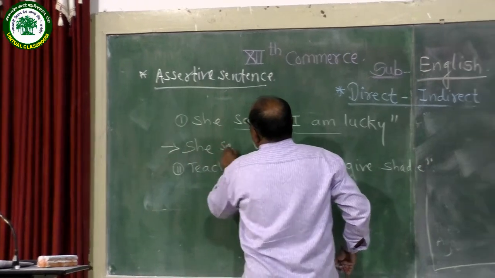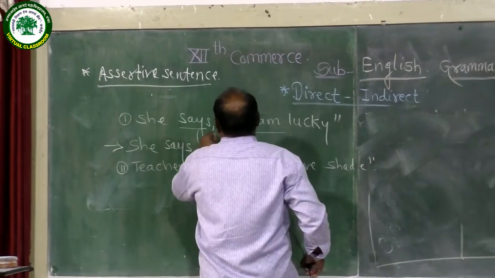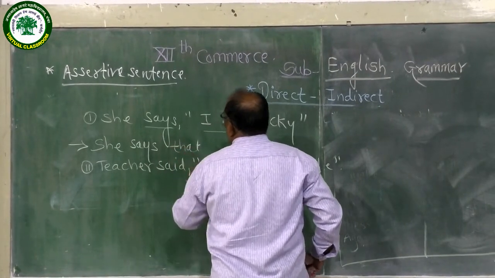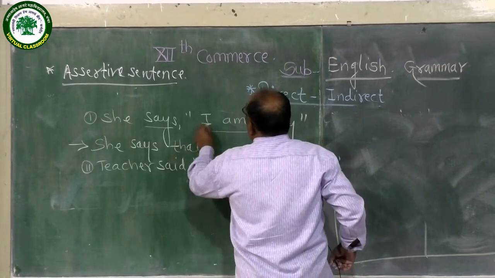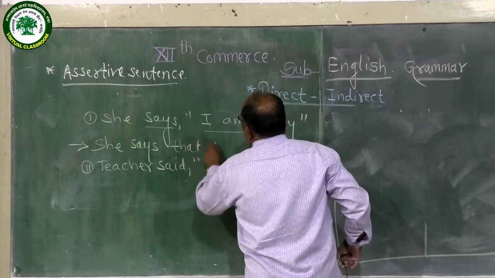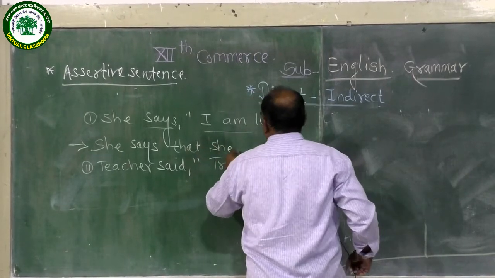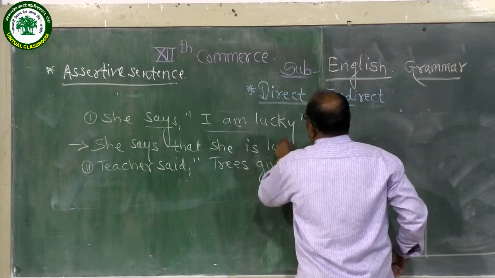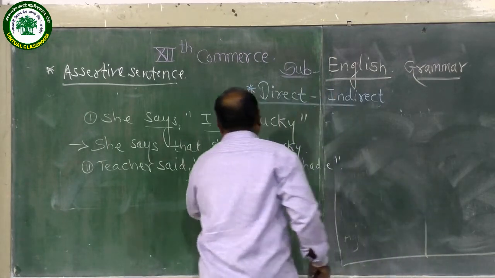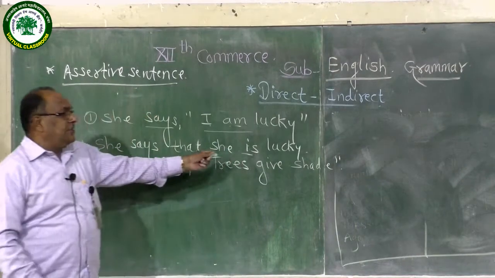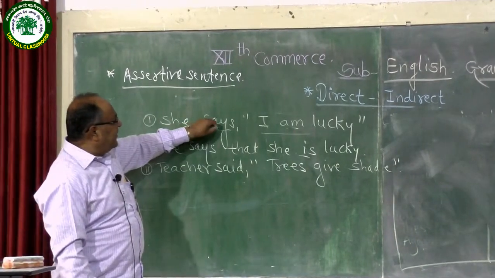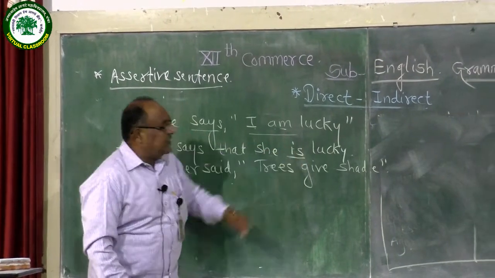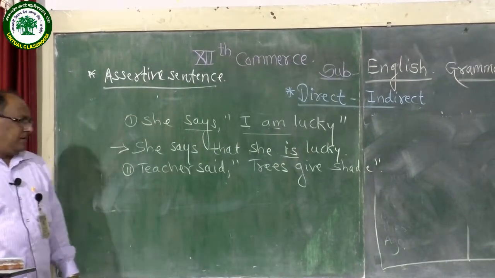She says, remove the inverted comma and comma, use connective that, pronoun changes, I related to the speaker, lady, she is lucky. Here tense changes should not be done because the rule is the reporting verb is a simple present or future tense. There should not be changes in indirect narration.